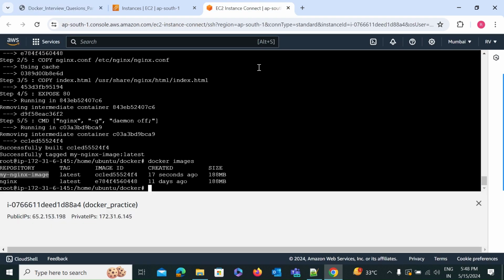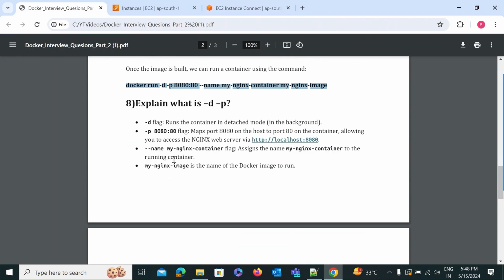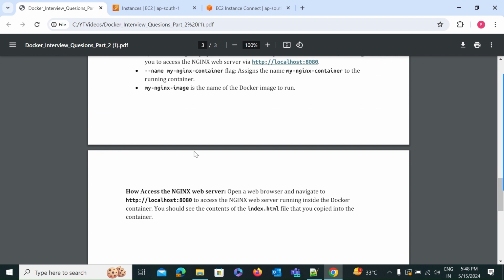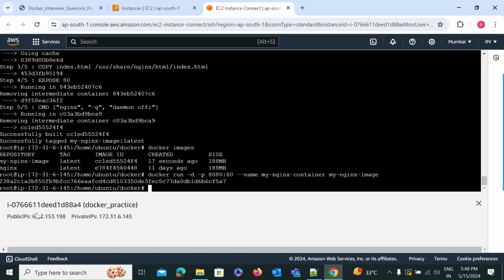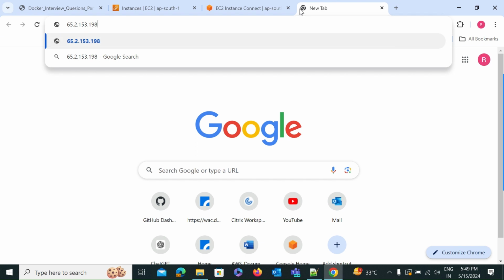Just put this command, and the container is created. After that, what is there? To access the web server. How can we access this web server? For that we have to just copy the public IP address of our EC2 instance and paste it in our browser.